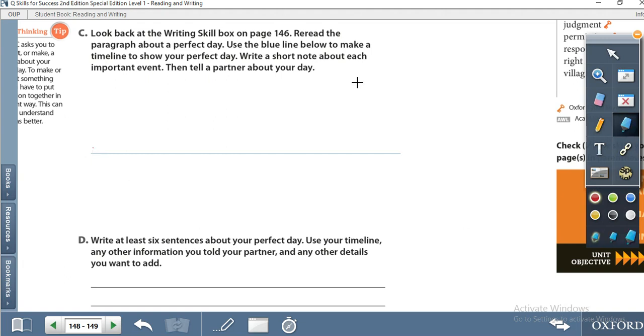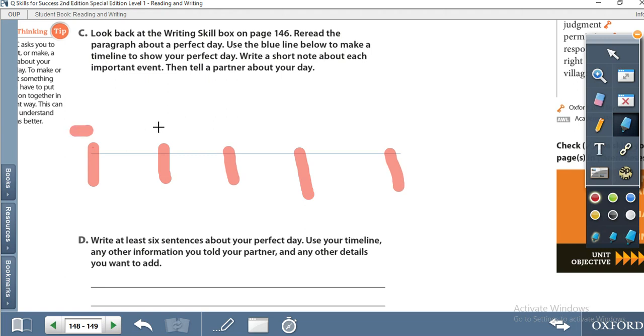Right, reread the paragraph about the perfect day. Right, so you have to write here, draw the timeline. What about your perfect day? What time do you wake up? For example, your favorite day is Friday.